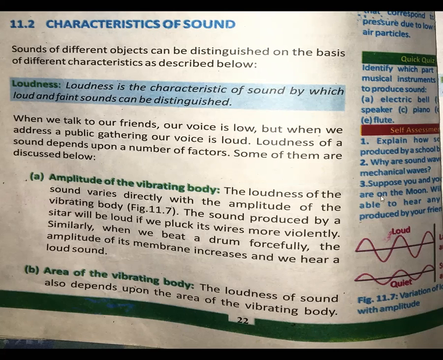Now, the sound produced by a sitar will be loud if we pluck its wires more violently. Similarly, when we beat a drum forcefully, the amplitude of its membrane increases and we hear a loud sound. So this is the example: when we pluck the wires of the sitar very slowly, the amplitude will be less.